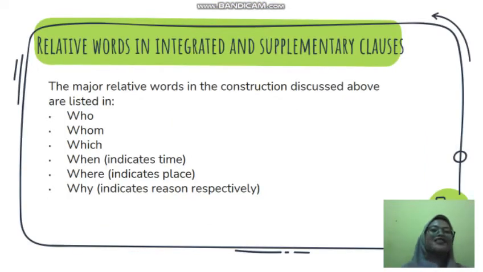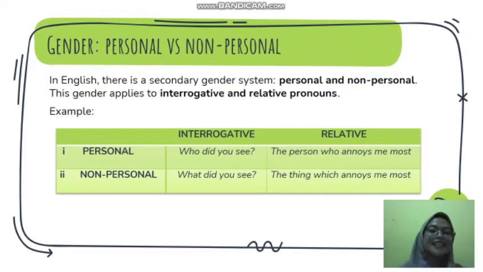Well, I would like to explain about relative verbs in integrated and supplementary clauses. There are seven relative verbs in the construction discussed above, listed as who, whom, which, when they indicate time, where they indicate place, and the last, why, they indicate reason, respectively. And next, gender: personal and non-personal.